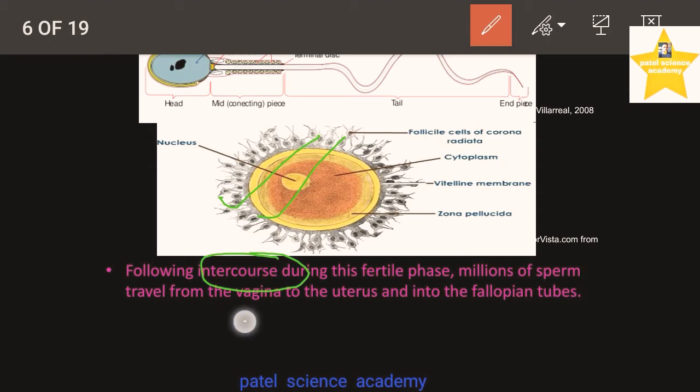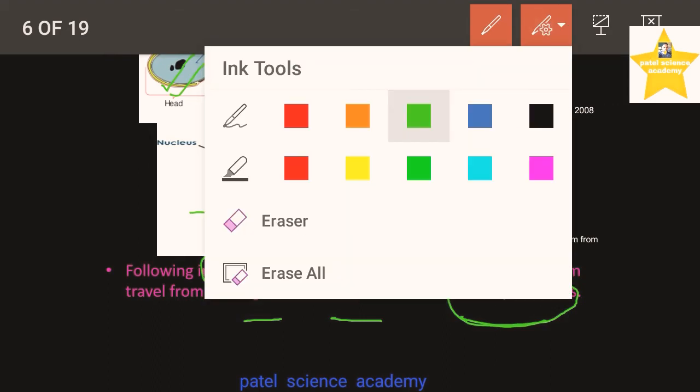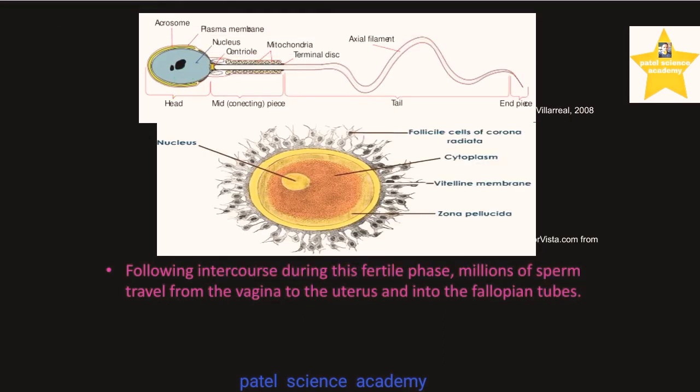First it goes into the vagina. Through the vagina it enters the uterus, and from the uterus it goes into the fallopian tube, as I explained in the previous slides about the female reproductive system. So dear students, the fusion between these two gametes, sperm and ovum, is called the process of fertilization. I hope you have understood about this fertilization.